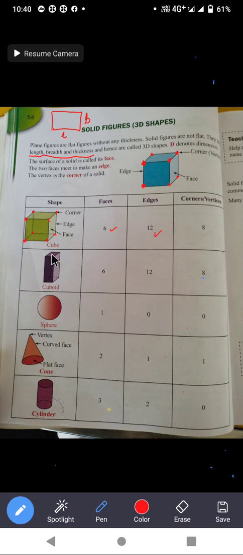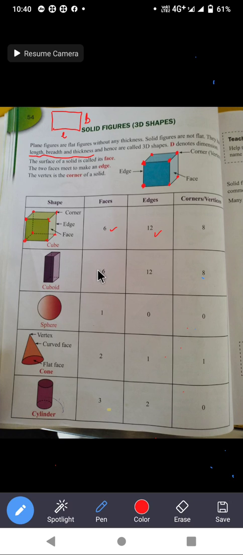Now this is the cuboid. Look at the faces of this cube, all are square shaped faces. And look at the faces of this cuboid, it has rectangular shaped faces.